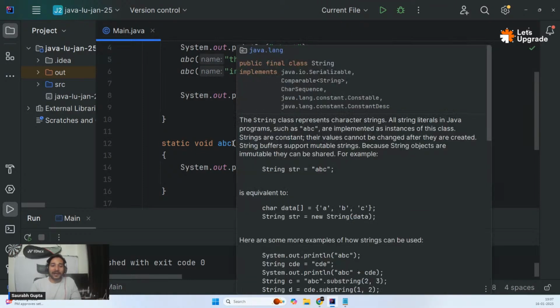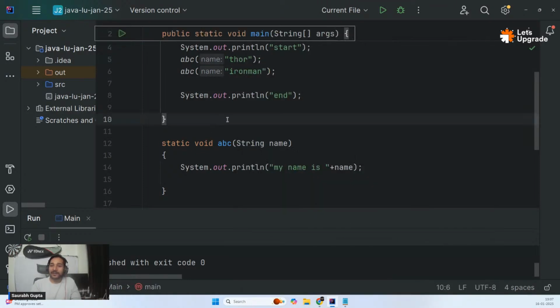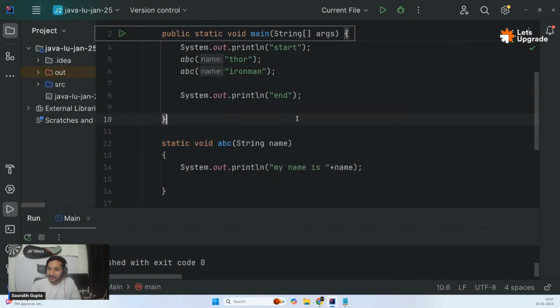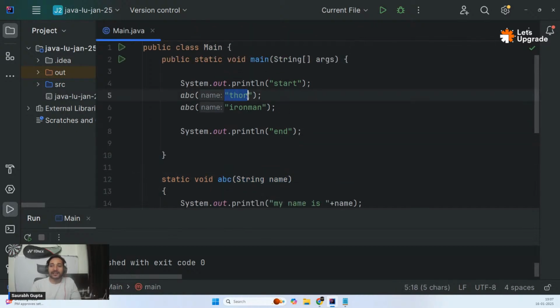So, what are parameters, guys? What is a parameter? Variables that you create inside the function parenthesis, that is what you call a parameter. And the value that you pass is called an argument. Yes, a parameter can be anything. It can be a number, it can be a string, it's a variable. It can also be an array. It's completely fine.